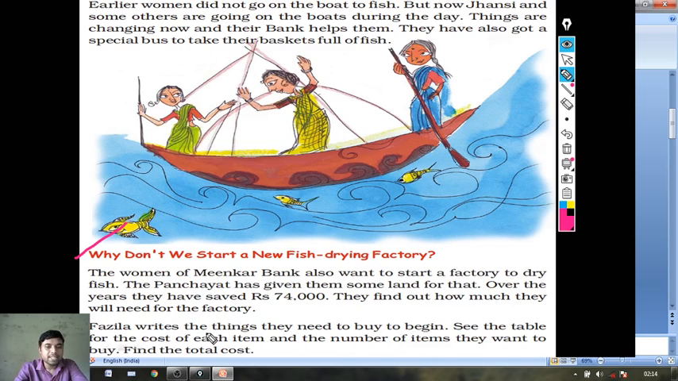Fazila writes the things they need to buy to begin. See the table for the cost of each item and the number of items they want to buy. Find the total cost. Okay, so turn your page to page number 14.